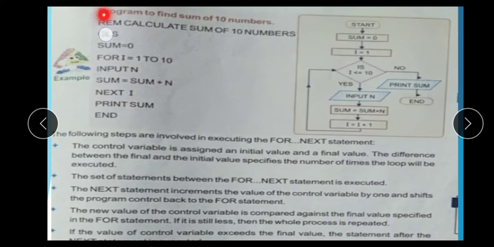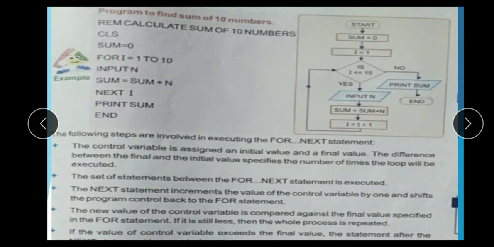Here is a program to print the sum of 10 numbers. Sum is equal to 0, for I equal to 1 to 10, input n, sum is equal to sum plus n, next I, and print sum. It means when you give sum equal to 0, for I equal to 1 to 10, this loop moves 1 to 10 times. Input n, sum is equal to sum plus n, where n is the number input and I moves first, second, third, up to 10.